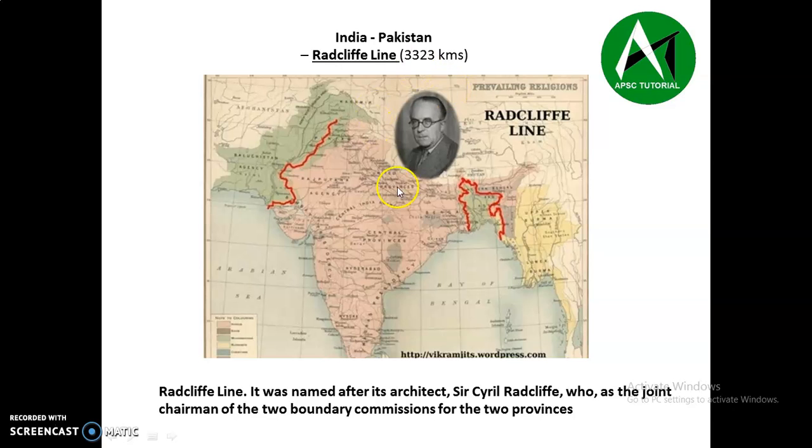And he is the architect who drew this Radcliffe Line. His name is Sir Cyril Radcliffe. He was the chairman of the two boundary commissions for the two provinces.